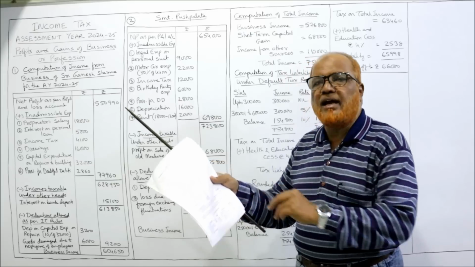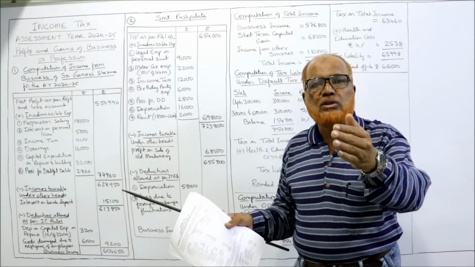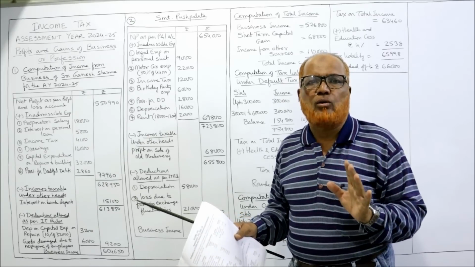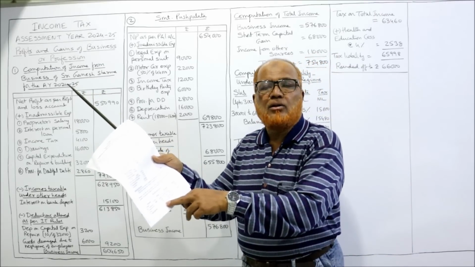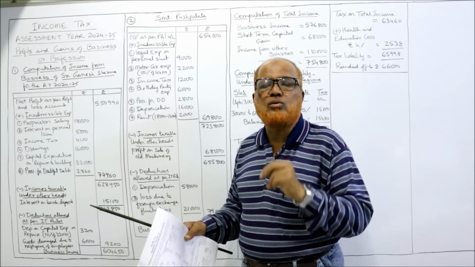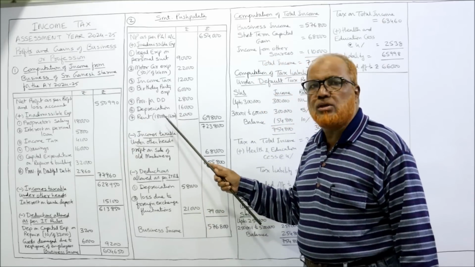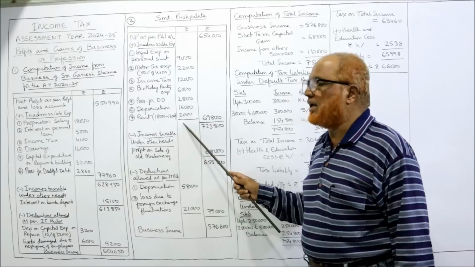The rent paid is 18,000, whereas rent received is 2,000. So 2,000 deduct. 18,000 minus 2,000, 16,000 is allowed. But here already 18,000 we have debited. So how much is disallowed? 2,000 rent is disallowed. So rent 18,000 minus 16,000, 2,000 will be disallowed. That's all.